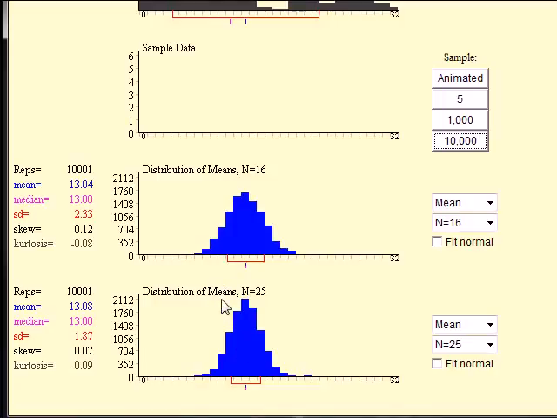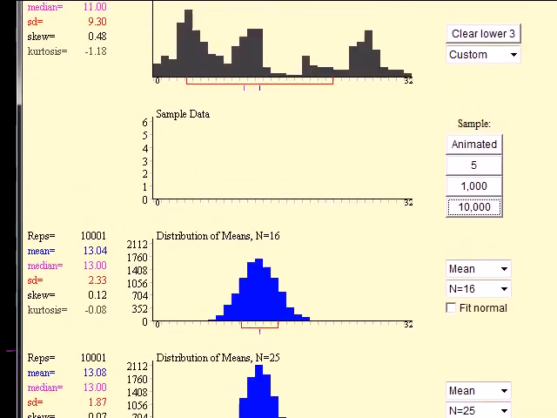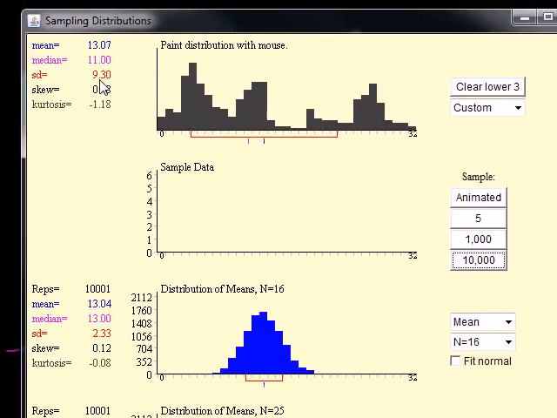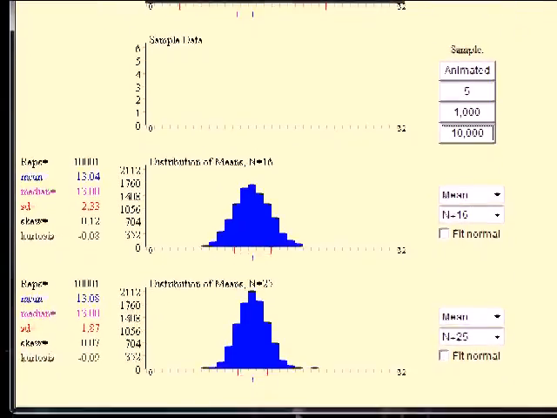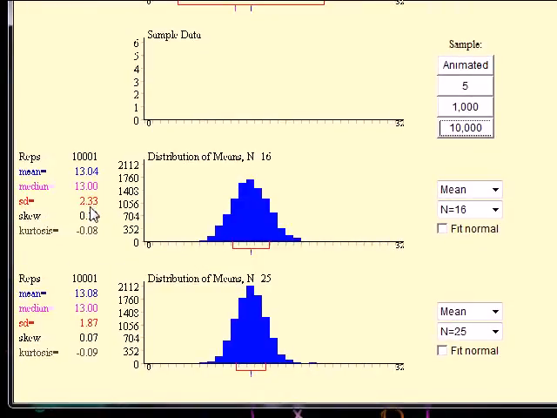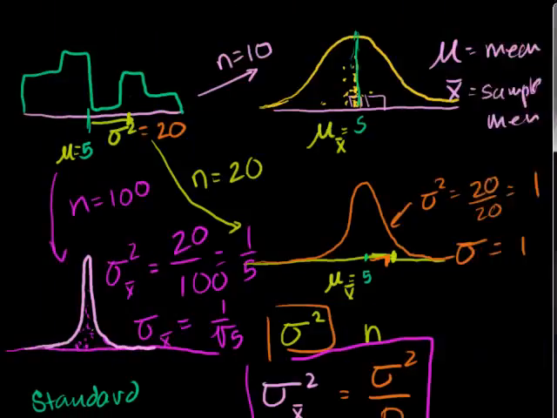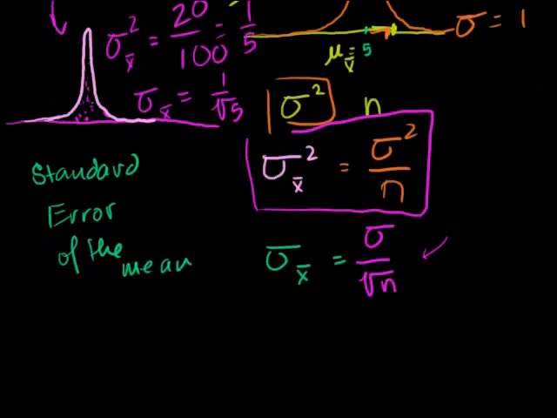But actually, let's write this stuff down. Let's see if I can remember it here. In this random distribution I made, my standard deviation for the original thing was 9.3. And the standard deviation here was 2.3, and the standard deviation here is 1.87. Let's see if it conforms to our formula. So I'm going to take this off screen for a second, and I'm going to go back and do some mathematics. I have this on my other screen so I can remember those numbers.